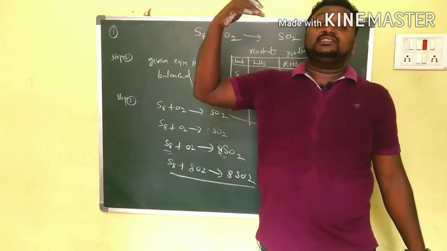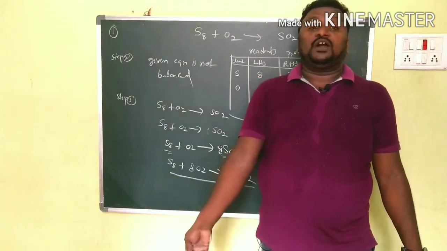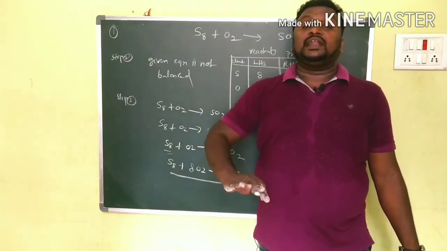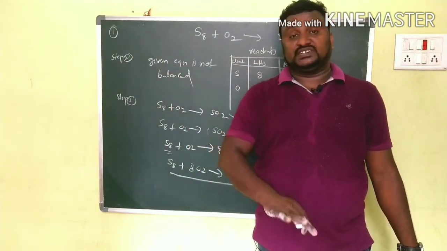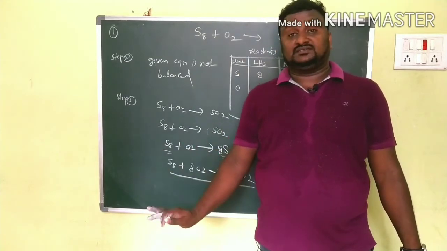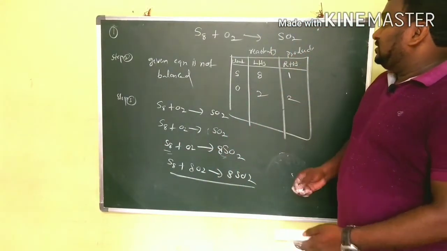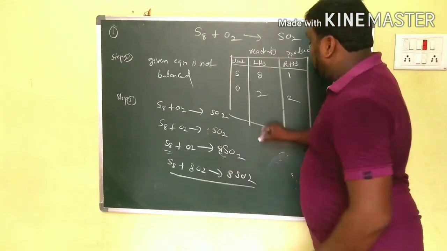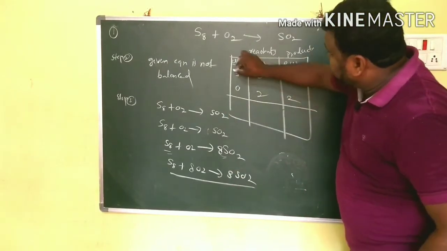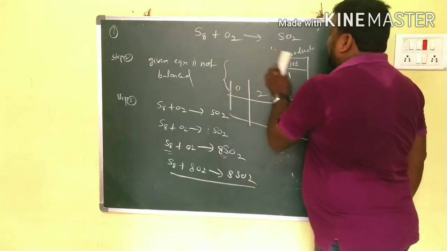Now we go for step 5. What is that? Final comparison of elements on both sides. So again you have to keep the box like this.